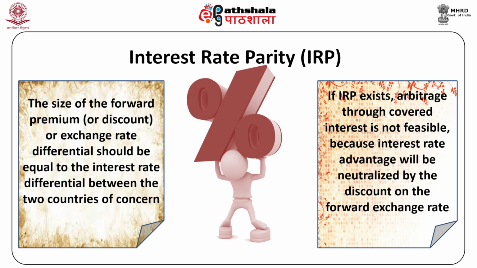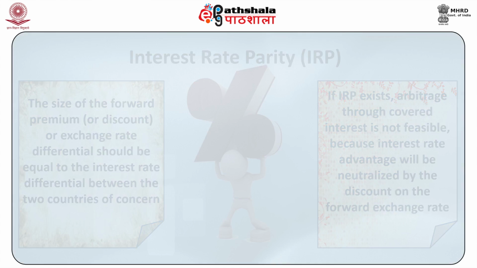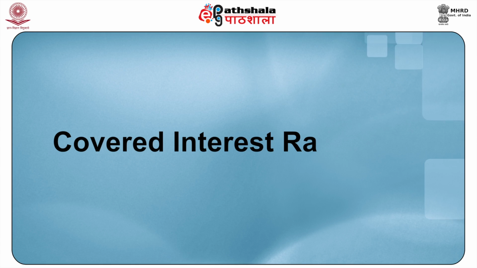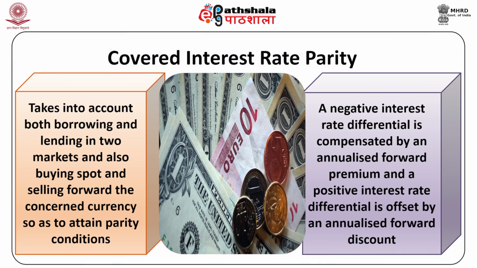It has two forms: covered and uncovered interest rate parity. Covered interest rate parity takes into account both borrowing and lending in two markets and also buying spot and selling forward the concerned currency so as to attain the parity condition. In other words, a negative interest rate differential will be compensated by an annualized forward premium.